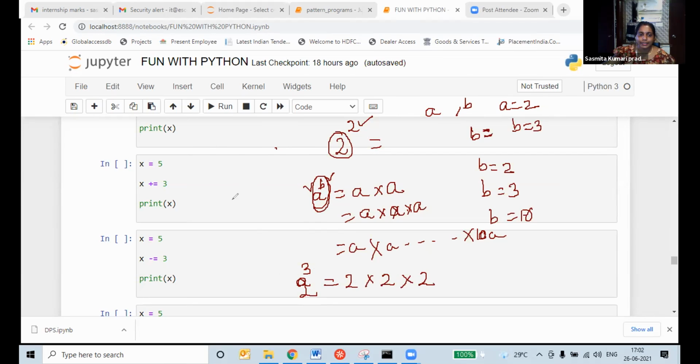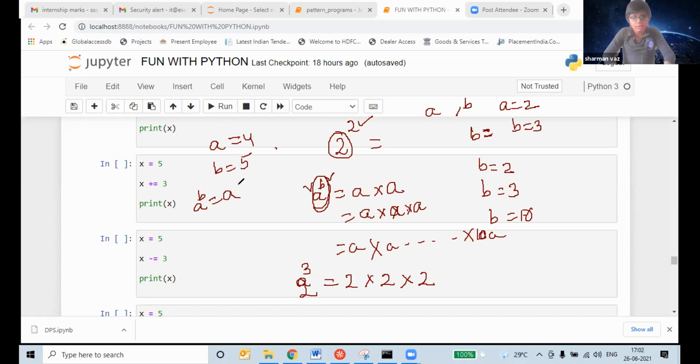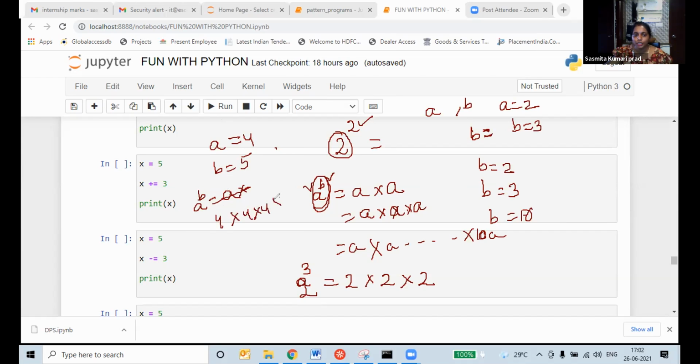If A is equal to 4, B is equal to 5, A to the power B, what will I write? How many times? You write 4, and you have to multiply 4 by 4, 5 times. Very good. 4 into 4 into 4 into 4 into 4.